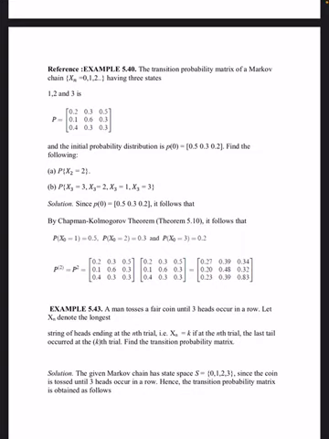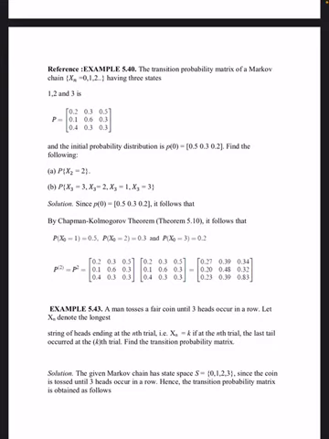So by Chapman-Kolmogorov theorem, you know P to the power n is equal to the n-step probability matrix. That is P to the power 2 is equal to the 2-step probability matrix. We are getting P square, that is P into P. The answer is 0.27, 0.39, 0.34, 0.20, 0.48, 0.32, 0.23, 0.39, 0.38.